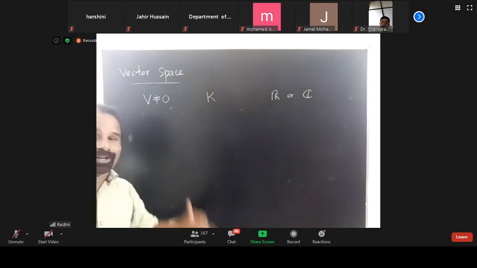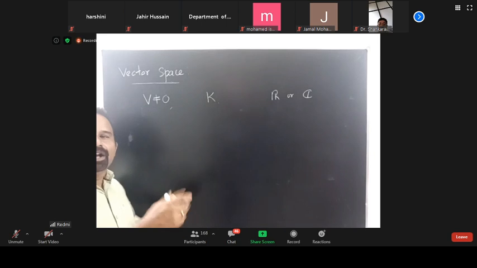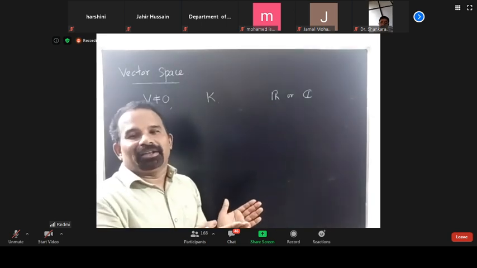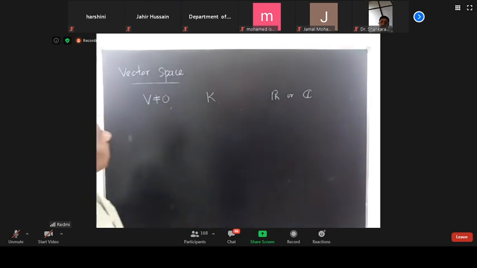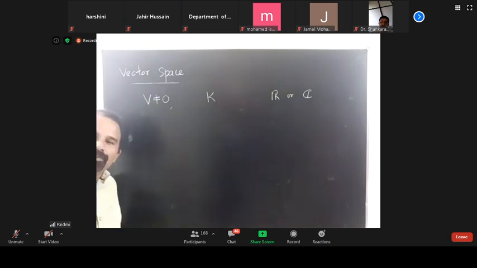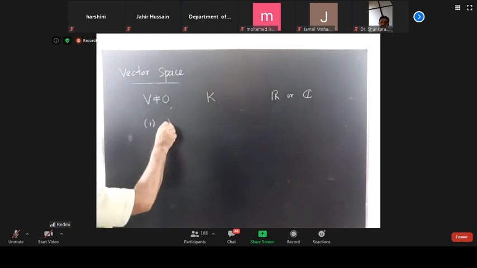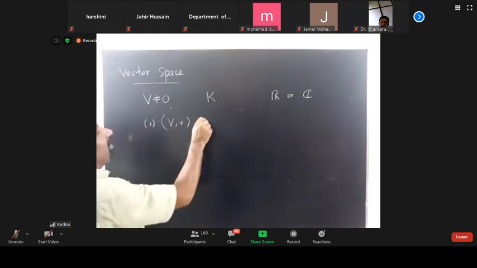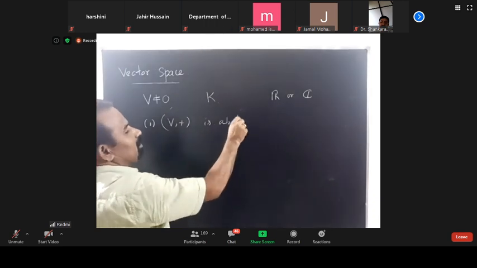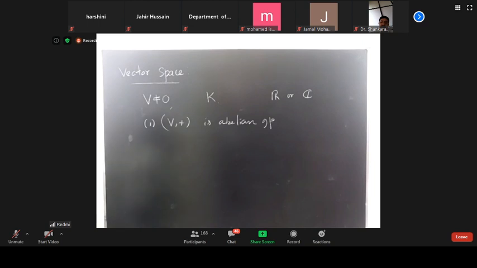We know what a vector is. A vector is a linear array, a horizontal array or a vertical array, a column vector. Okay, good. Now, this non-empty set is said to be a vector space if, number one, V with plus is an abelian group.